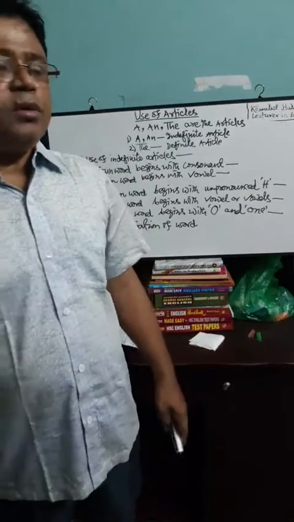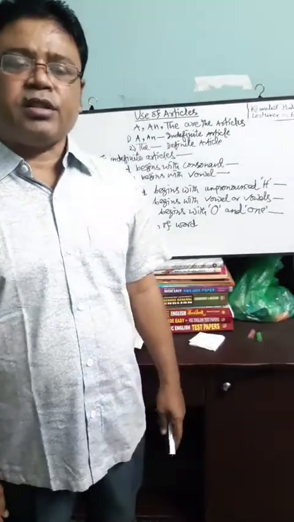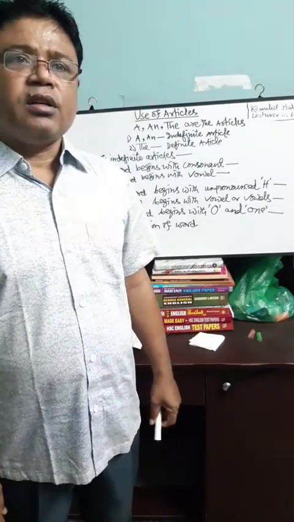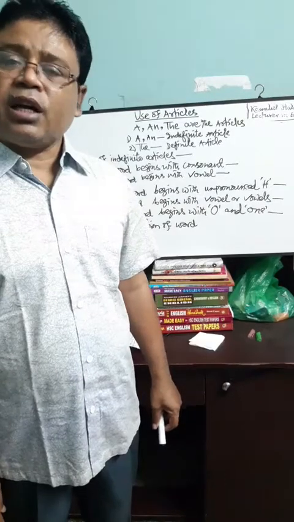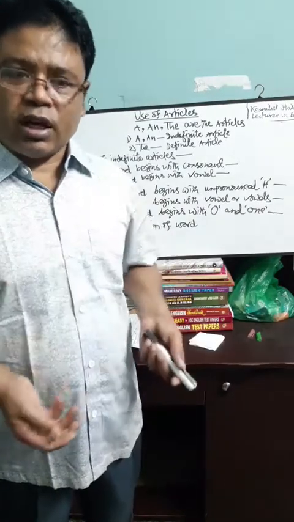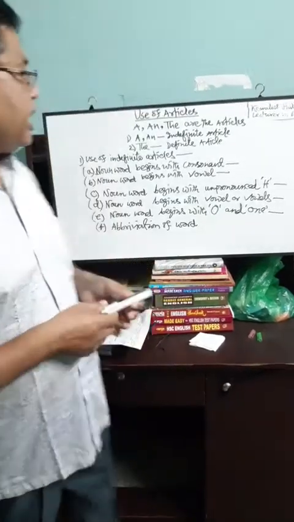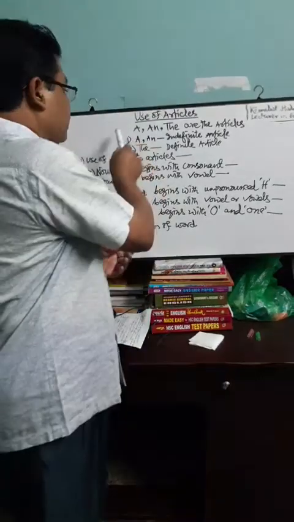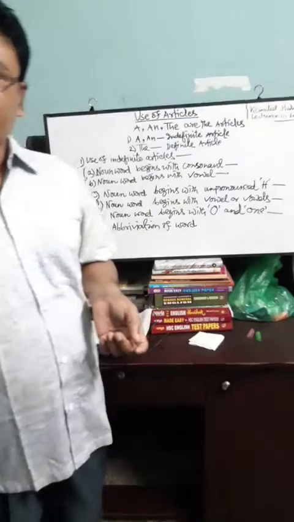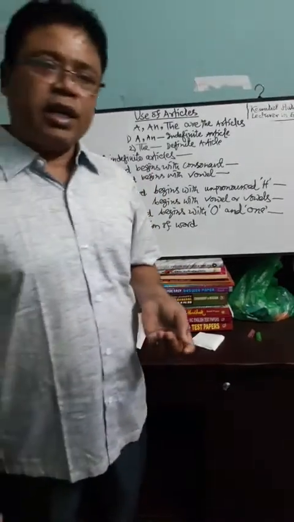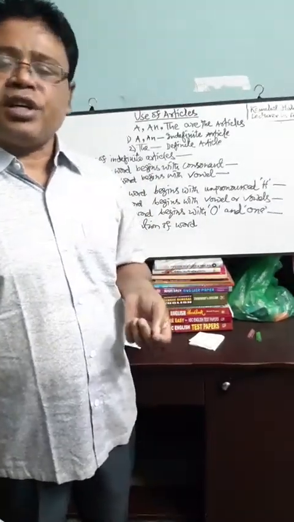As you know, in any language there is an alphabet or more than one alphabets. So, English has an alphabet from A to Z and it has 26 letters.